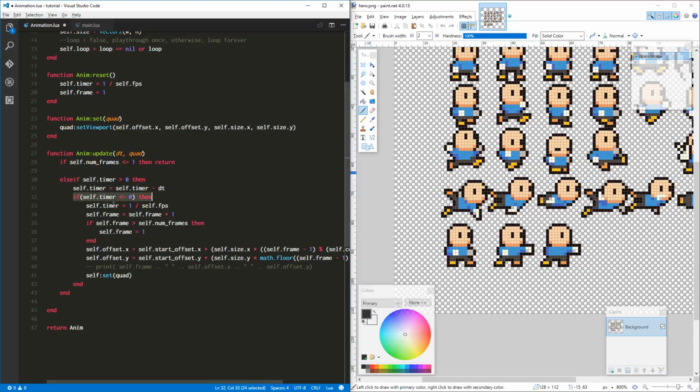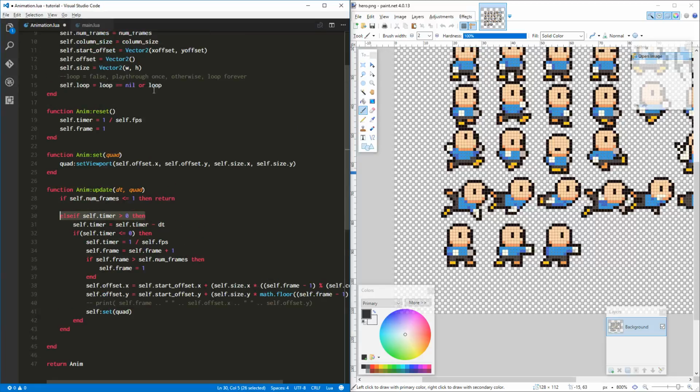Okay, so that's going to be how, whenever loop is false, we just stop, and we only display that one frame and we don't go any further. Now that also requires a few changes down here.